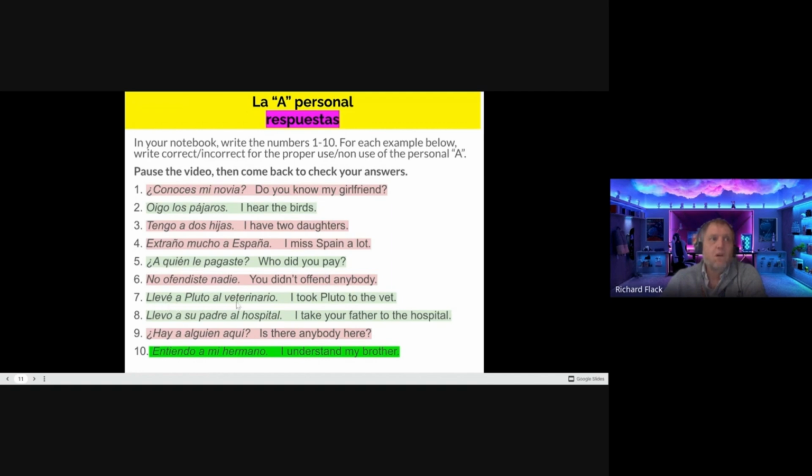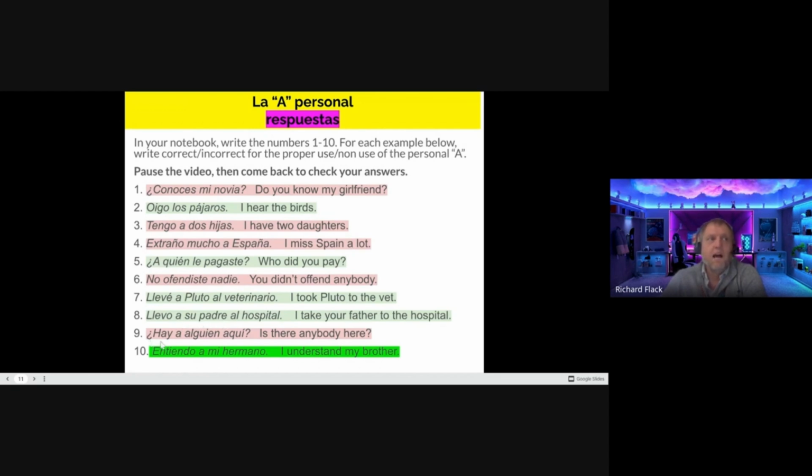Llevé a Pluto al veterinario. I took Pluto to the vet. This is correct. We needed the personal a because Pluto is the direct object and Pluto is a pet. Llevo a su padre al hospital. I take your father to the hospital. This is also correct. Your father is a person. It's the direct object, and we needed the personal a.